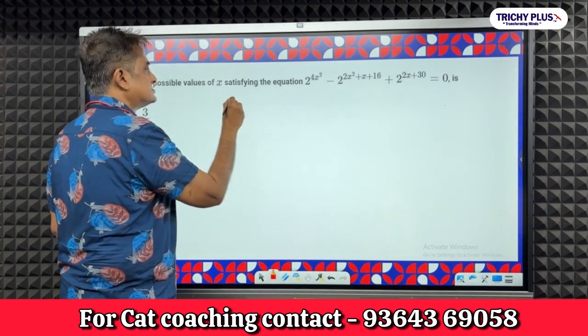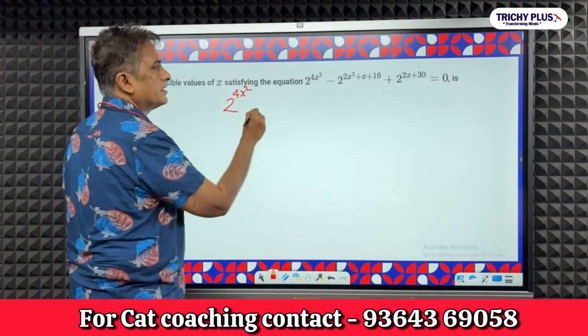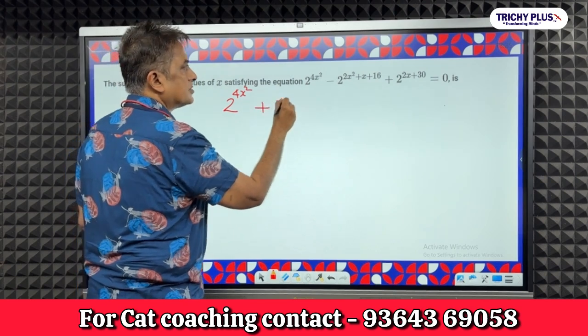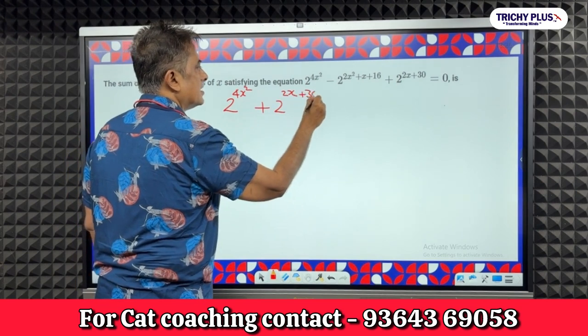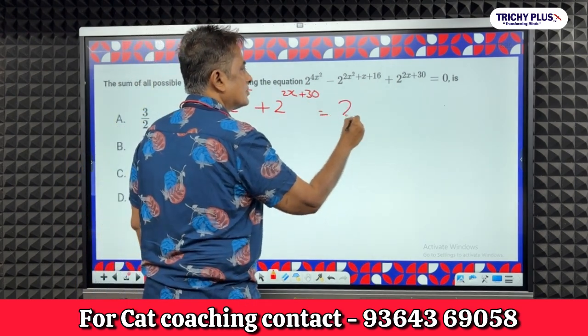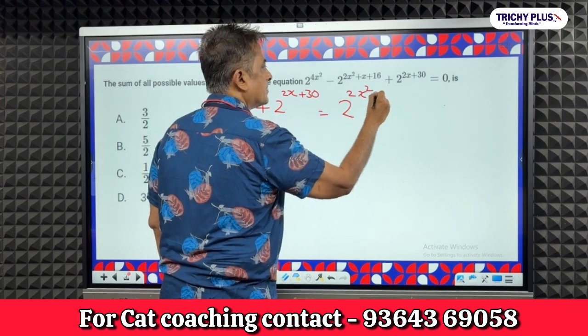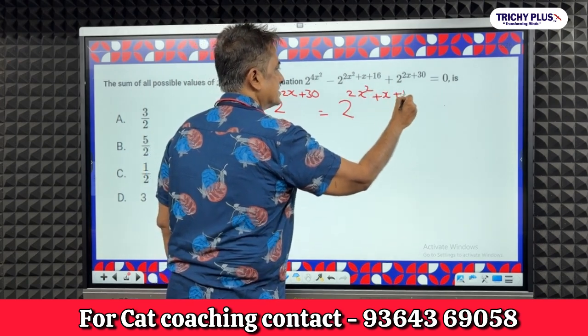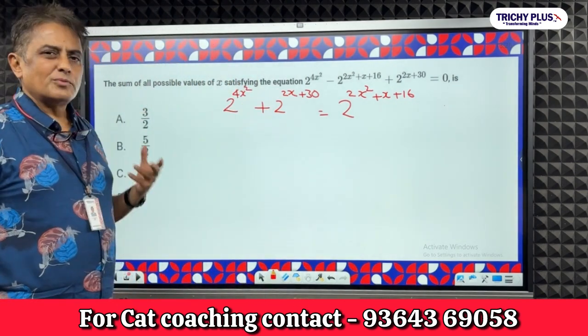So let us say I take the next step, 2 to the power 4x squared plus 2 to the power 2x plus 30 is equal to 2 to the power 2x squared plus x plus 16. Okay, so let me try to make it simple.